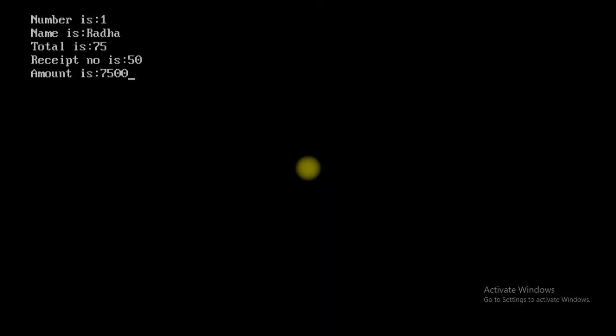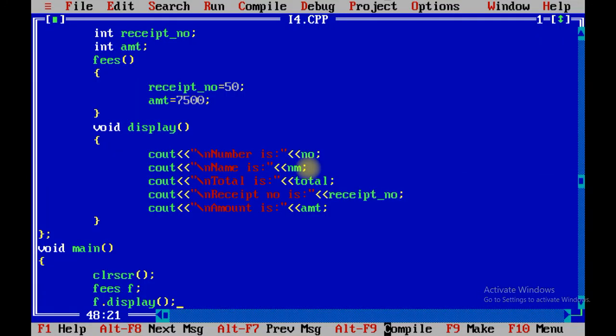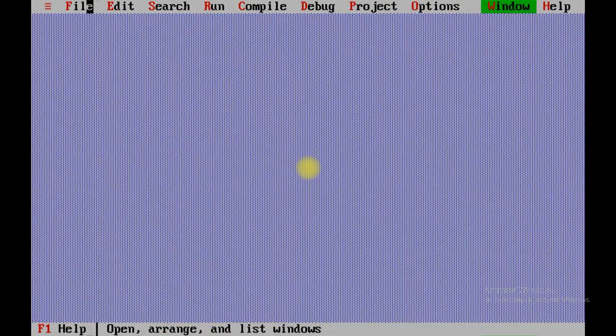Number is 1, name is Radha, total is 75, receipt number is 50, and amount is 7,500. So in this way inheritance is executed. Always remember one thing, that you are able to access the properties of the parent class if you have used the concept of inheritance. I hope the concept is clear.